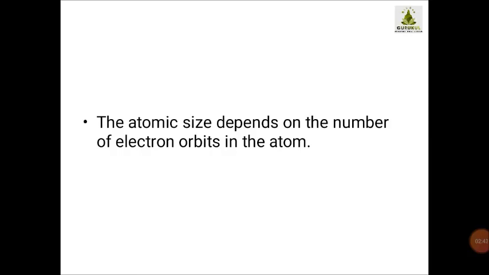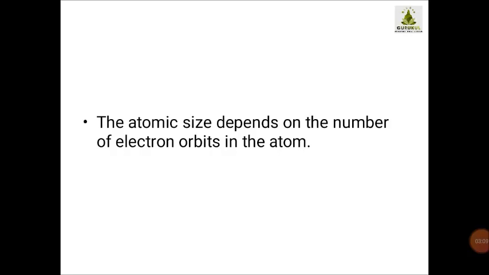Now about this atomic size and the effect of the atomic size on the properties of the atoms, you have to study again in more depth in 10th standard. In the chapter periodic classification, there you have one concept which is dependent on the atomic size. So my request to you is that now, in this grade, make your concept very clear about the atomic size.